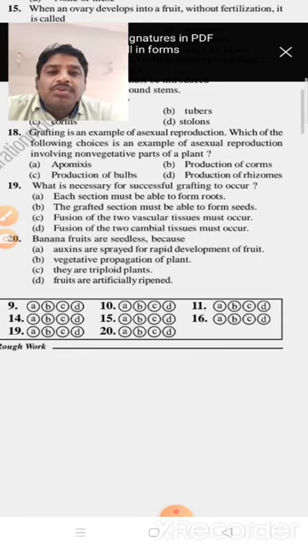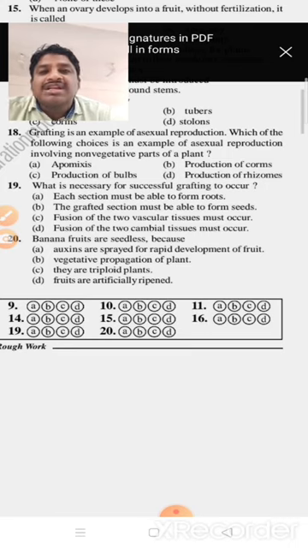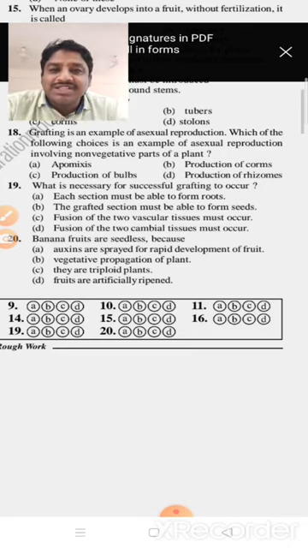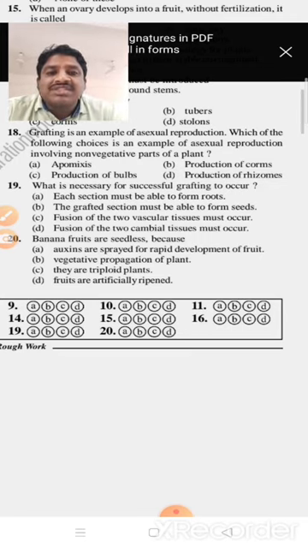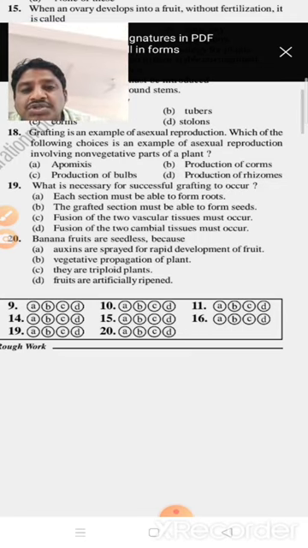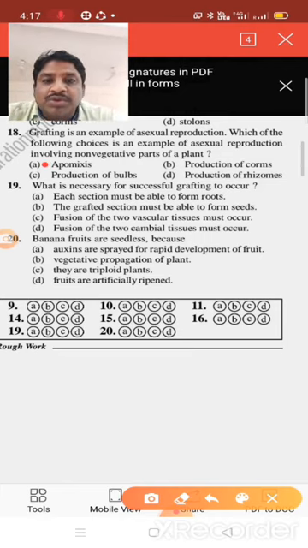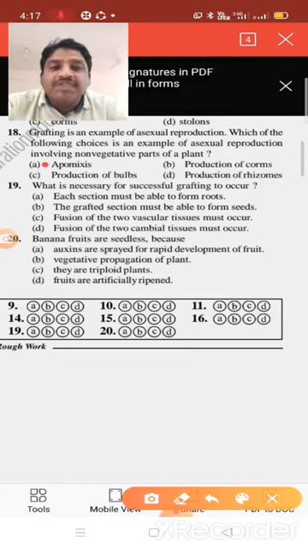Option B, production of corms. Corms are an underground stem modification, so this is a vegetative propagation method. Bulbs, like onion, are also an underground stem, and are a vegetative method. And production of rhizome, for example ginger, is also vegetative propagation. Only apomixis is not a vegetative part of a plant.